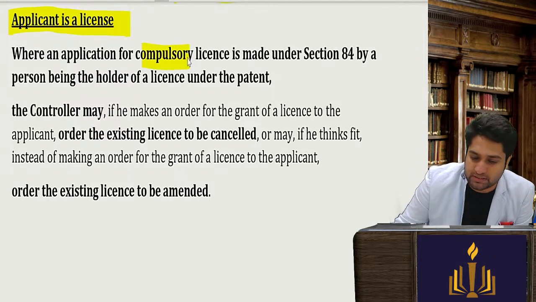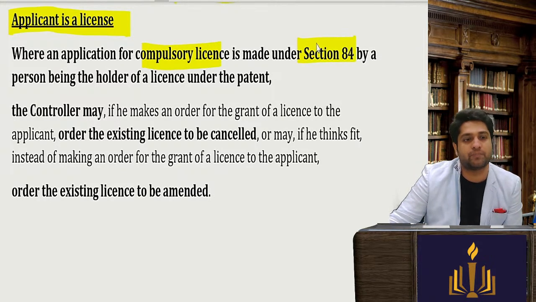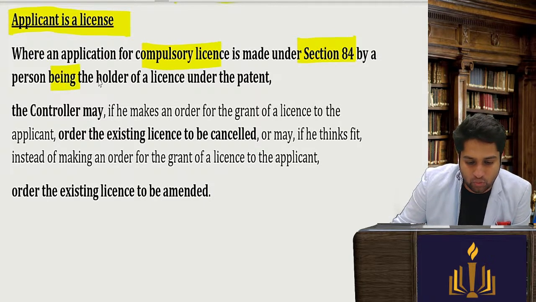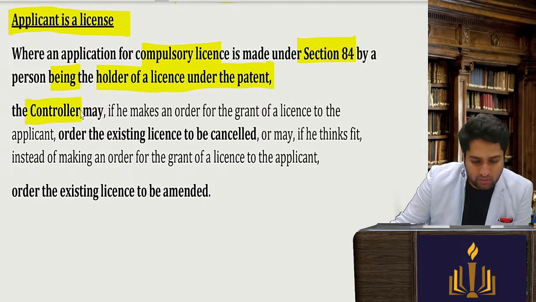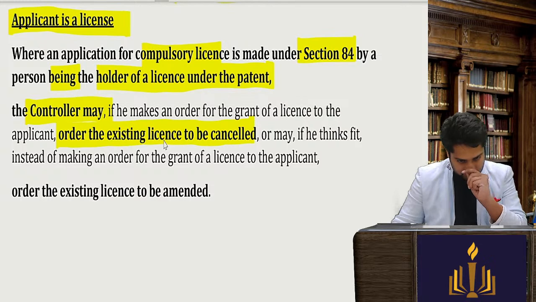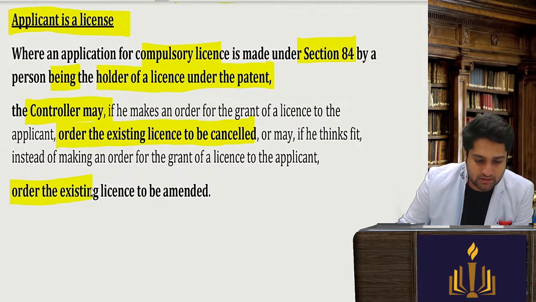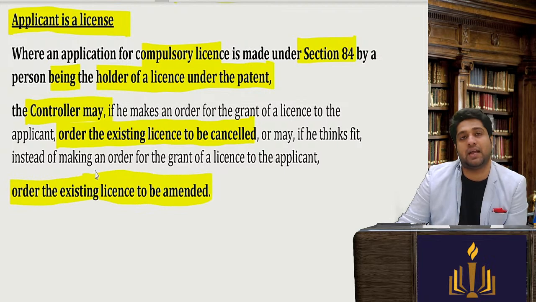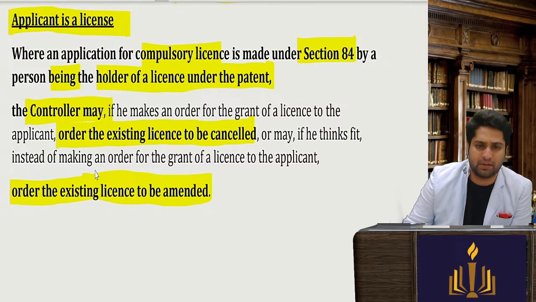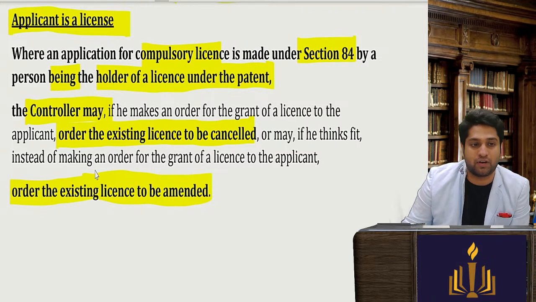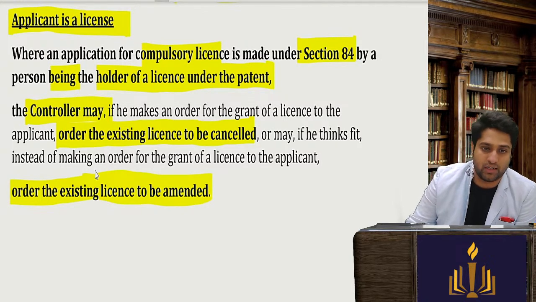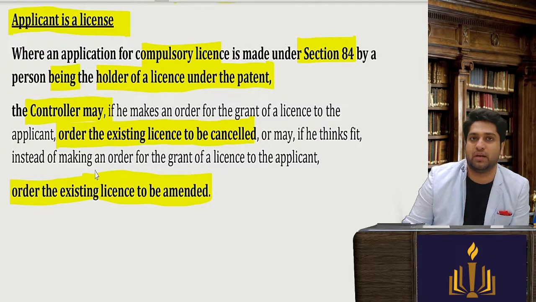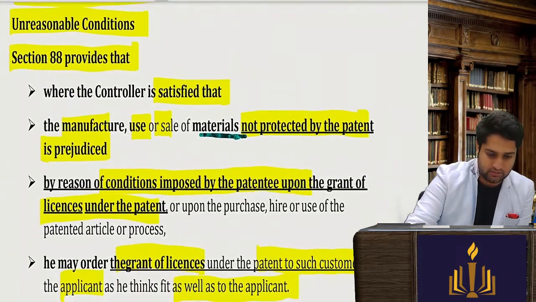Where an application for compulsory license has been made under section 84 by a person who is the holder of a license under the patent, the controller may order the existing license to be cancelled and order the existing license to be amended. Where a compulsory application is made, if an order for a grant of license to the applicant, order the existing license to be cancelled, or may, as he deems fit, instead order the existing license to be amended. Very, very simple.